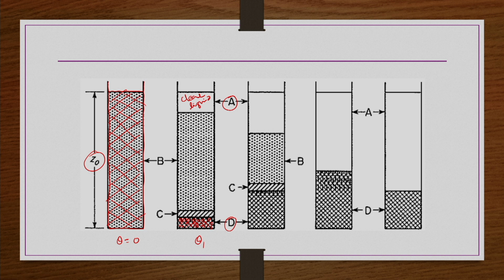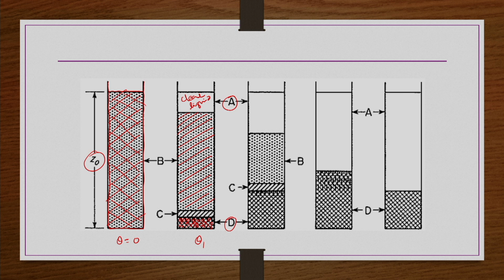It is just a kind of nomenclature, they do not have any specific reference by abbreviations. The clear liquid you can say zone A, and then the sludge that is forming, zone D, right. Now, this B zone is the one which has a concentration the same as the initial concentration of the feed slurry that you have taken.